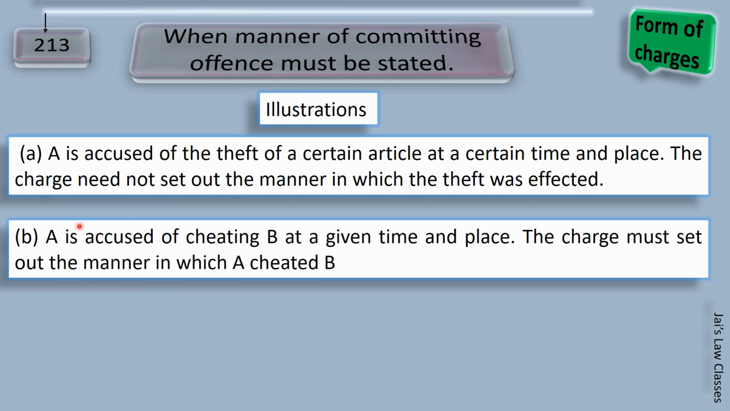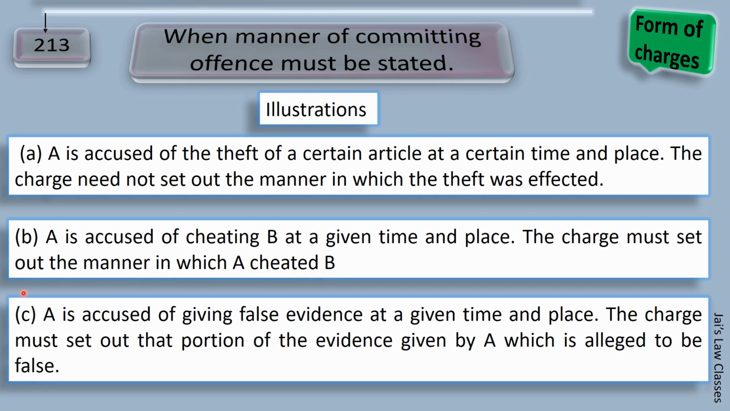Next illustration, B. It says A is accused of cheating B at a given time and place. The charge must set out the manner in which A cheated B. Now let's understand properly. Over here, we know the time and place, and we already covered that when we know the time and place, we don't need to explain the manner. But for the offense of cheating, how the person has cheated another, you need to explain that. I hope you got my point.